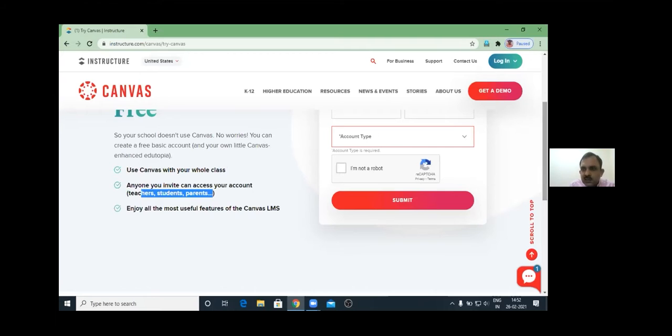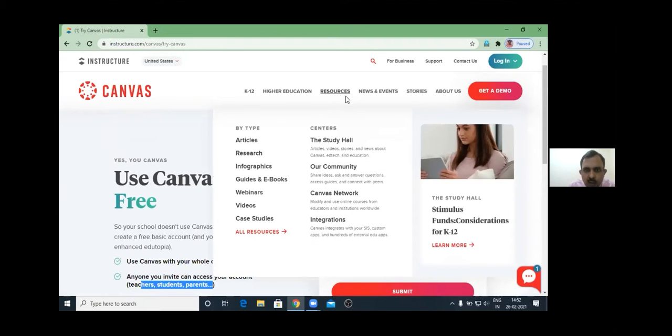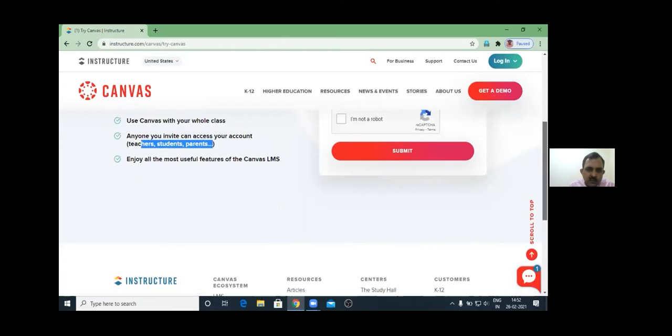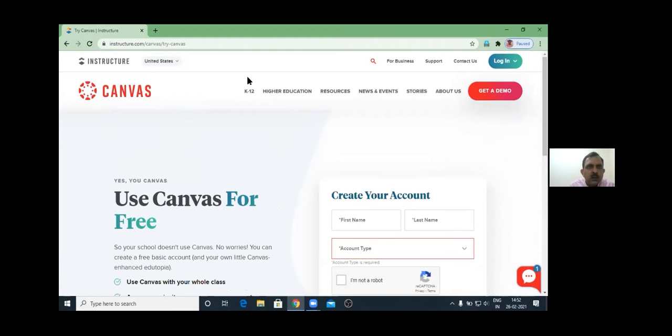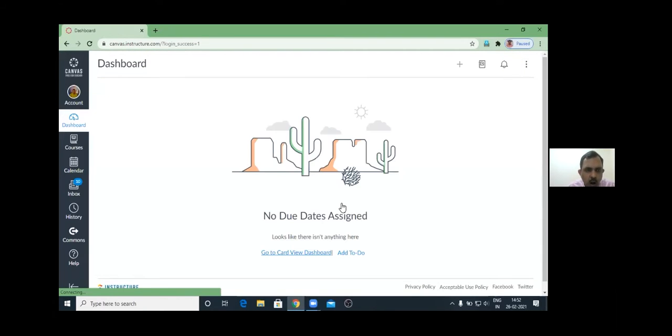So Canvas is a very free platform, though it comes with a commercial version also. If your institution wants to subscribe to it, they can subscribe so that all teachers can offer a course. Otherwise, you can create your own account. Because I already have my account, let me log in with it. When I log in, it will show my dashboard. At present, my dashboard is blank.